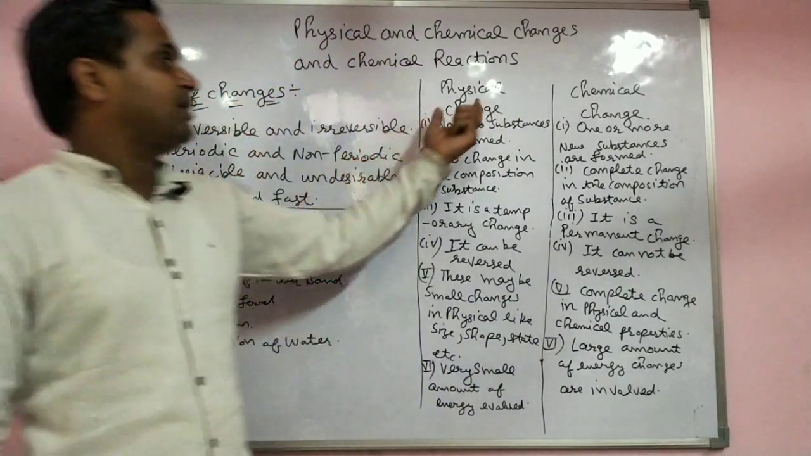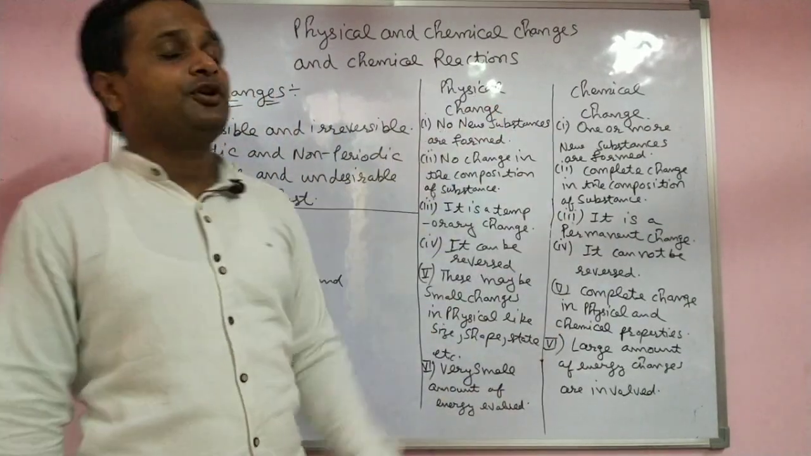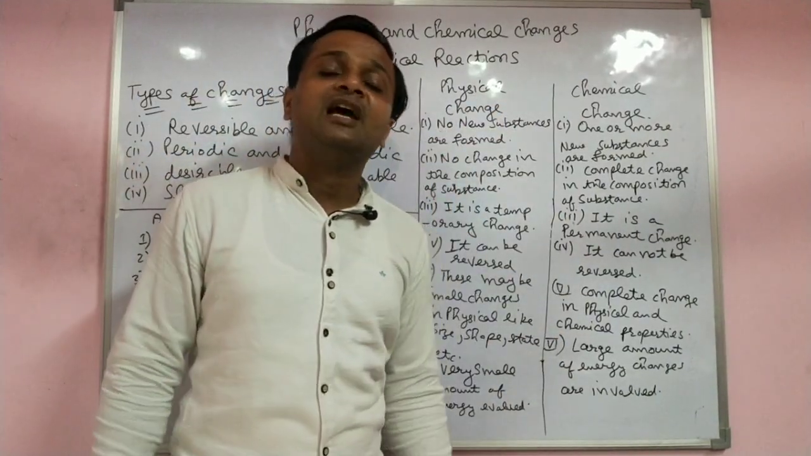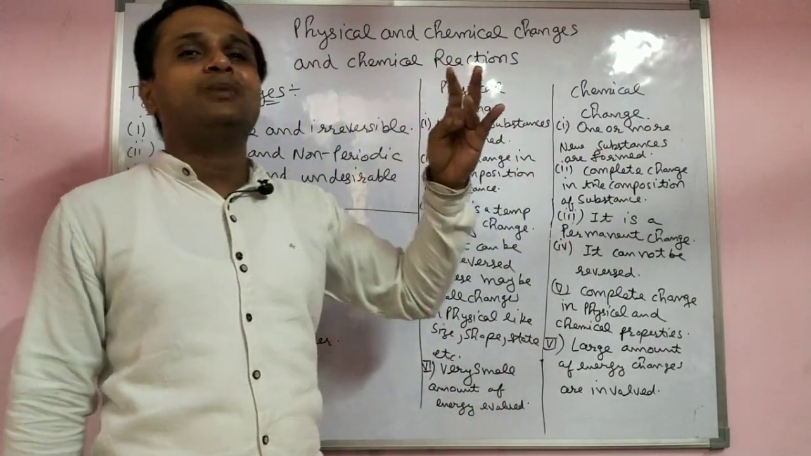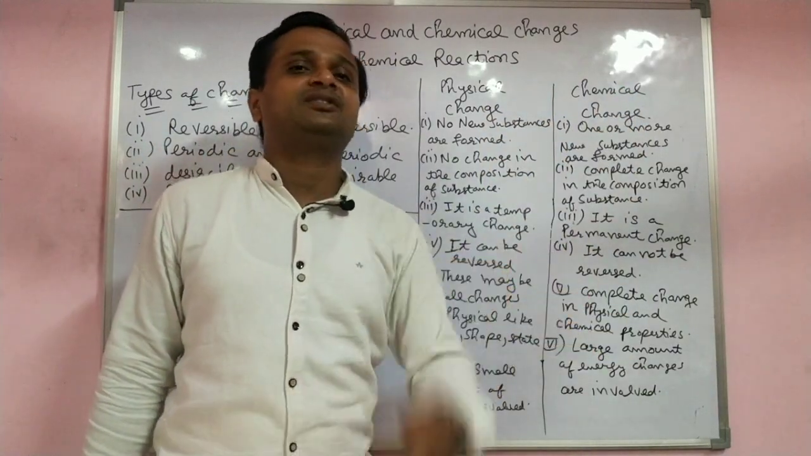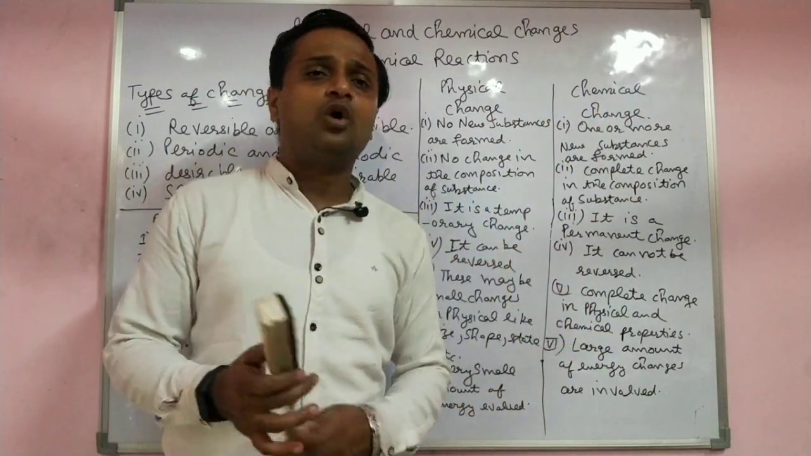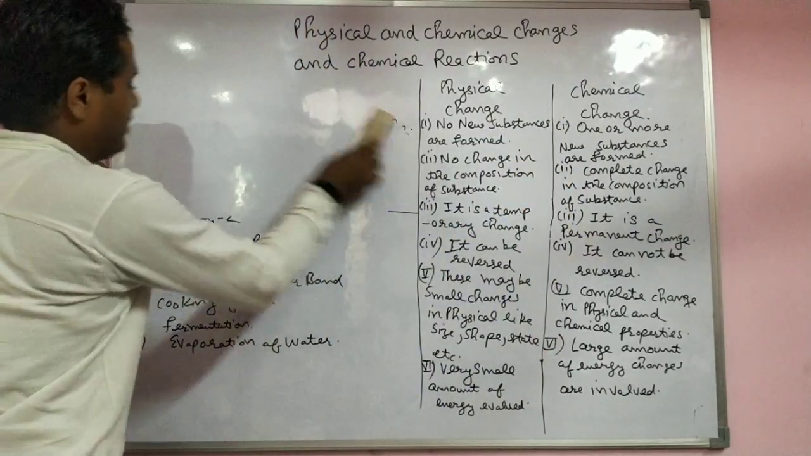But now in your syllabus, that is the physical and chemical change. There are two types of properties of an element, that is the physical and chemical. Physical means color, taste, smell, melting point, boiling point. Chemical change is when new substance is formed. So now we discuss the physical and chemical changes one by one.